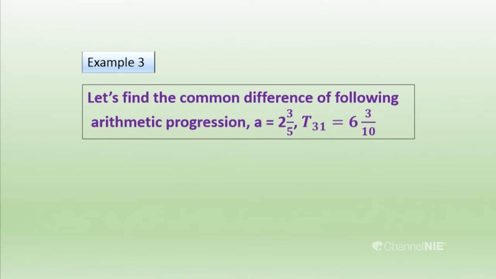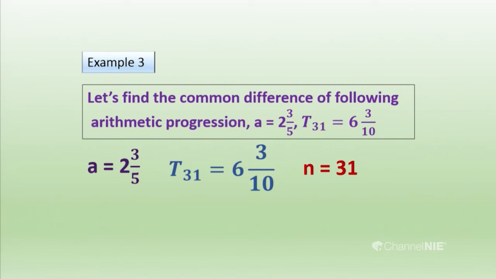Then we have to write them. What are the given things? First term 2 and 3/5, T31 is 6 and 3/10, and n is 31. We have to find the common difference. The common difference we don't know. Then let's apply these values to the formula that you have learned, Tn equals a plus (n minus 1)d. We are going to substitute those values into the formula.